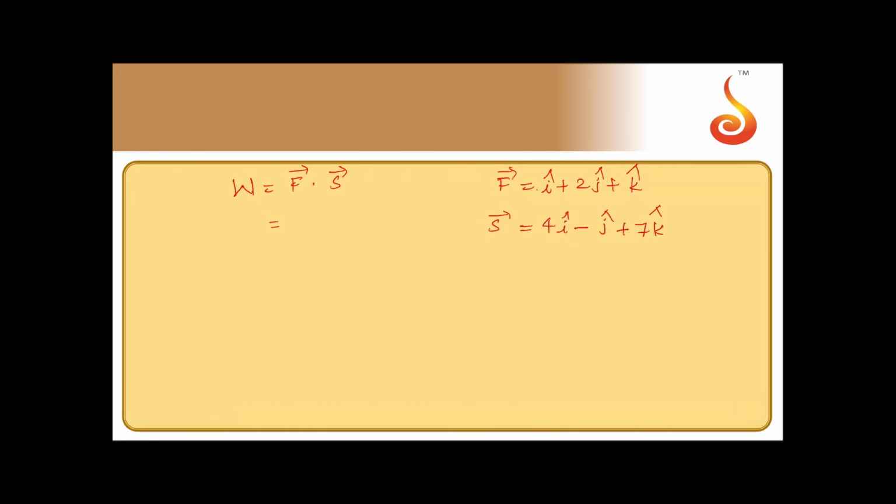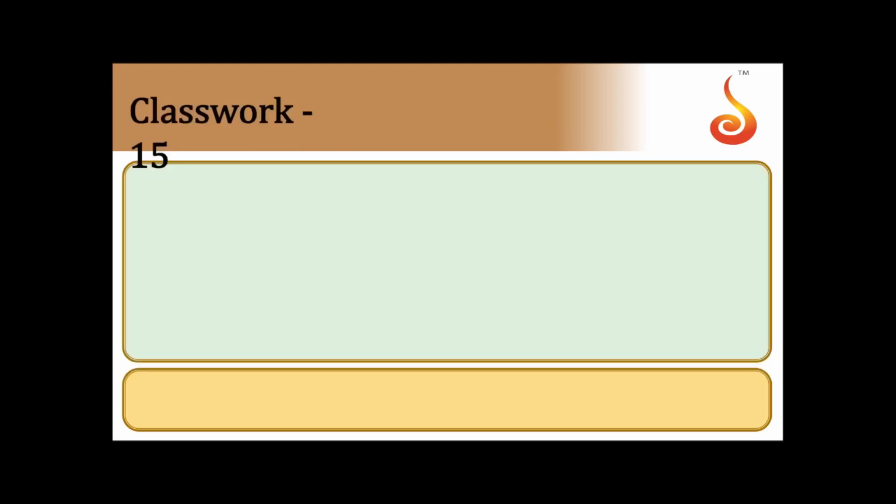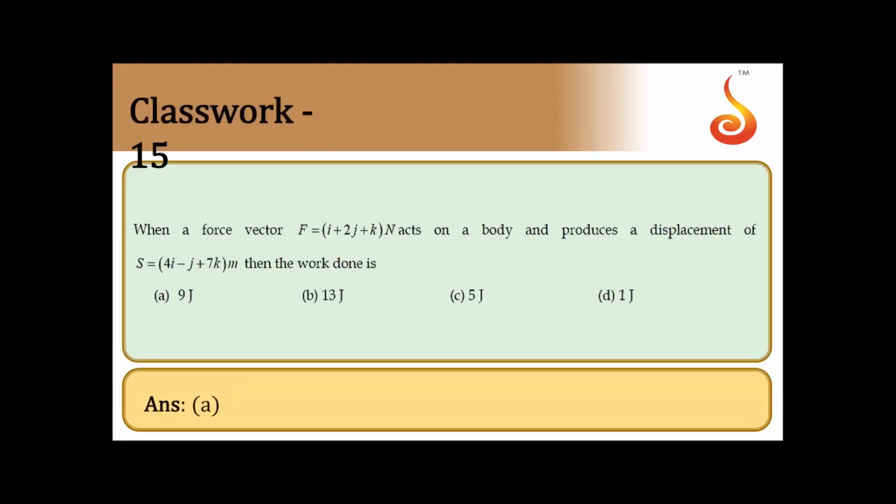Now just multiply corresponding coefficients of i, corresponding coefficients of j, and corresponding coefficients of k, and then add them. 1 into 4 is 4, 2 into minus 1 is minus 2, 1 into 7 is 7. So that will be 4 plus 7 is 11, 11 minus 2, that is 9 joule. This will give you the work done. That is option A.